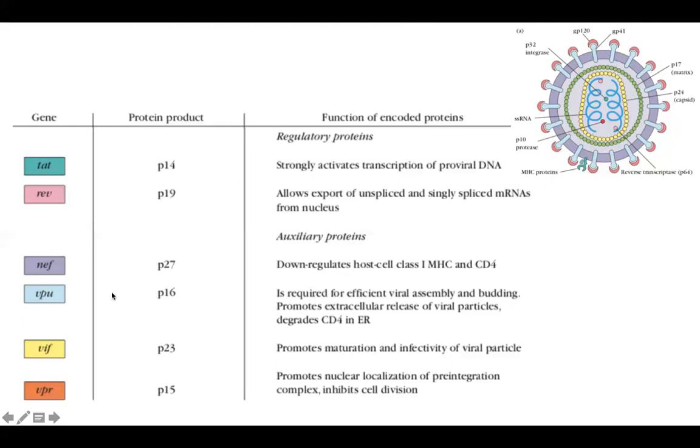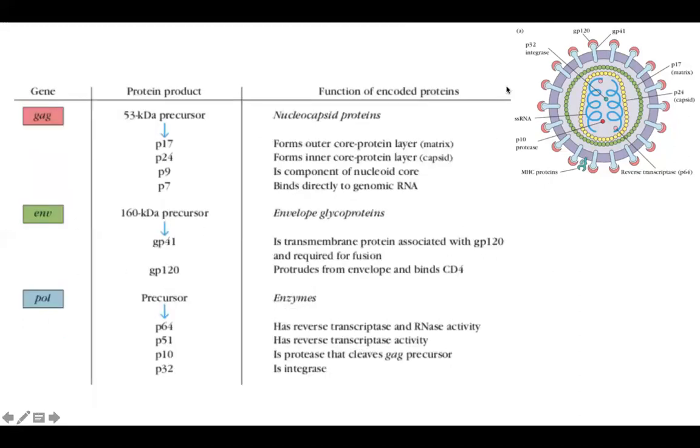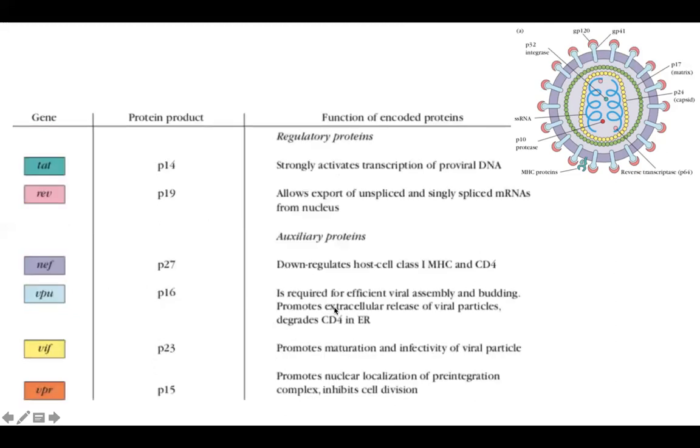VPU is required for efficient viral assembly and budding. Initially the structural genes are the composition of the virus, but the regulatory genes are what allow this composition to happen. We saw that one gene allows the transcription to happen, another gene allows the mRNA to be exported from the nucleus, and the third gene is going to allow for the viral assembly. Assembly means bringing all the proteins together, P17, P24, outside GP120, GP41, and then getting the budding done. We will see the budding in the diagram of the viral life cycle, and it promotes extracellular release of the virus particles.